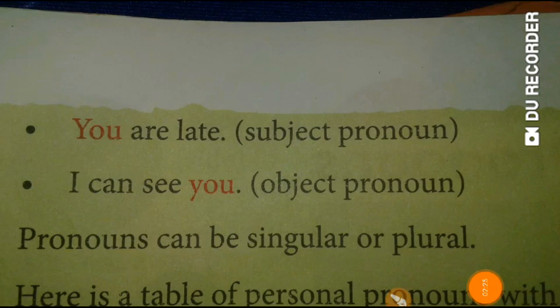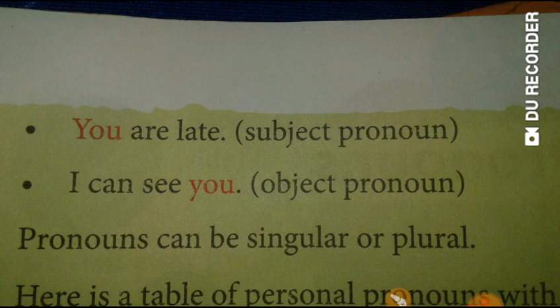Now see the examples. The first is you are late. So who is late? You. Actually the answer of who in a sentence is the subject of that sentence. So who is late? You. So you is the subject of this sentence. So it is a subject pronoun.